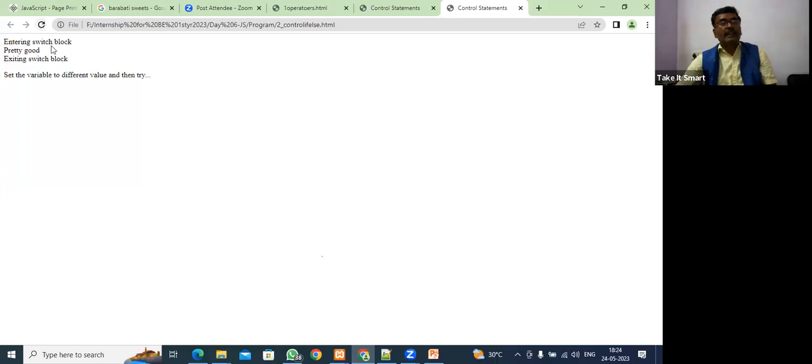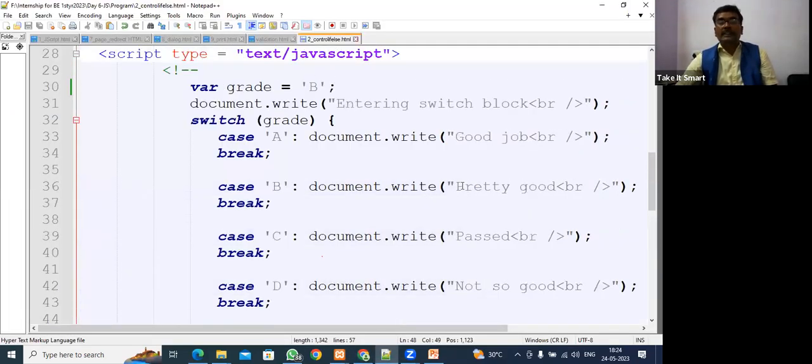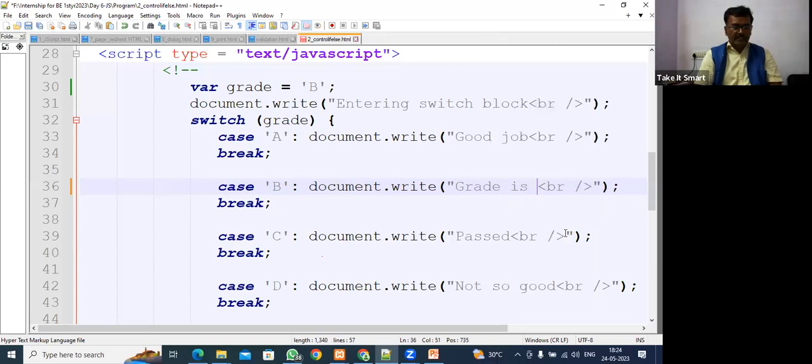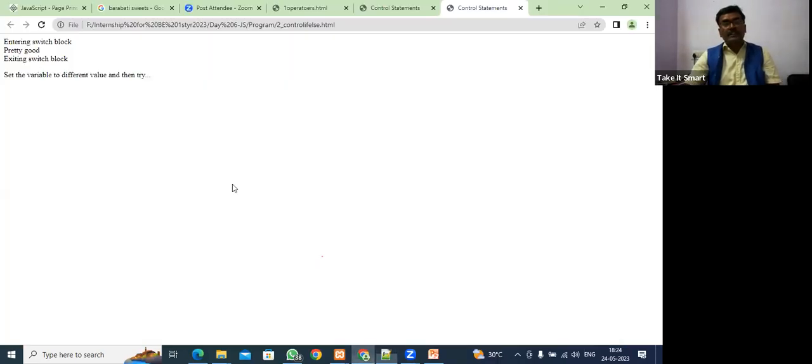Refresh this program. Entering switch block. Pretty good. In place of pretty good, we can write grade is B. Save this program. Come here. Refresh this. So entering switch case, grade is B.